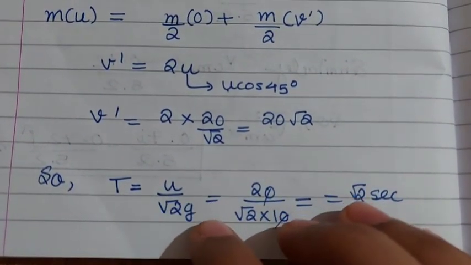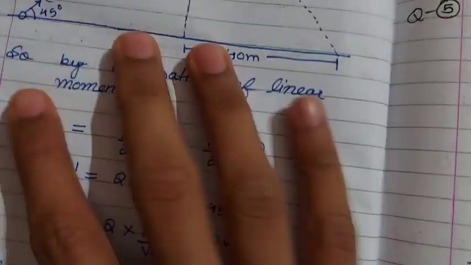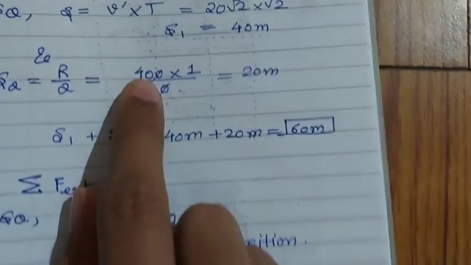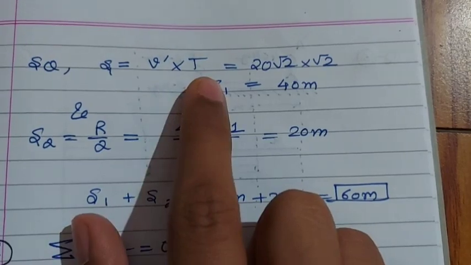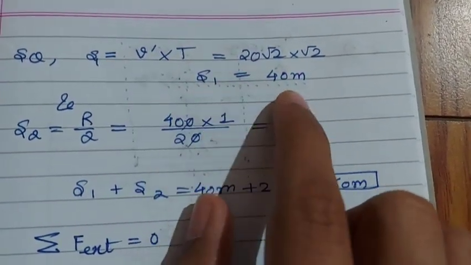So u by root 2 g, 20 upon root 2 into 10, that is root 2 seconds it is taking to travel up to the topmost point. So s is equal to v dash into t, speed into time. So s1 is 40 meters.